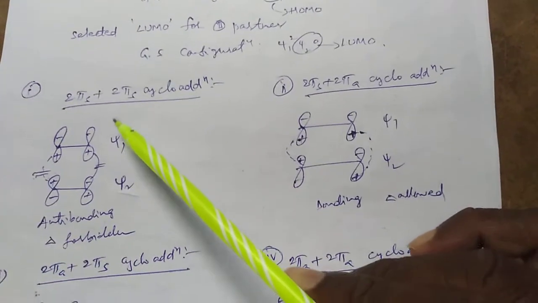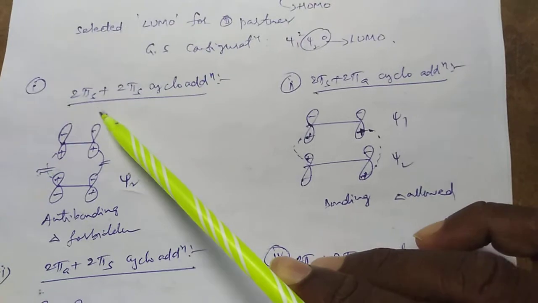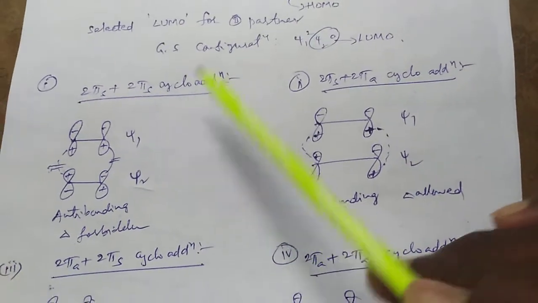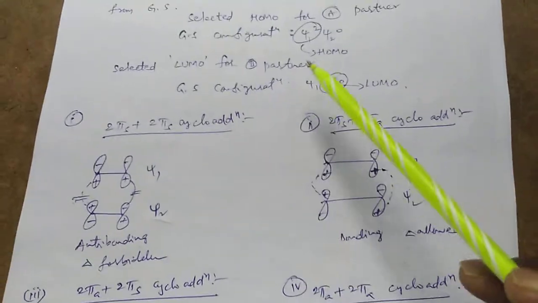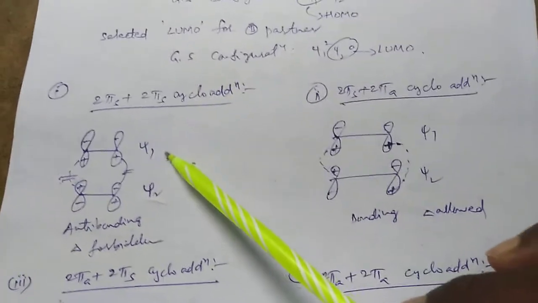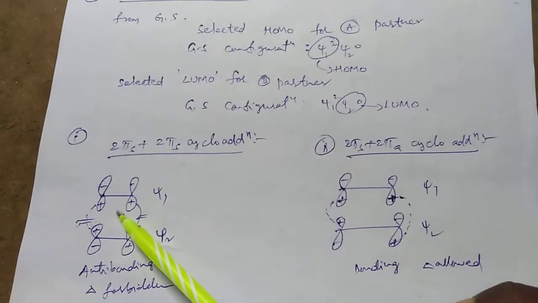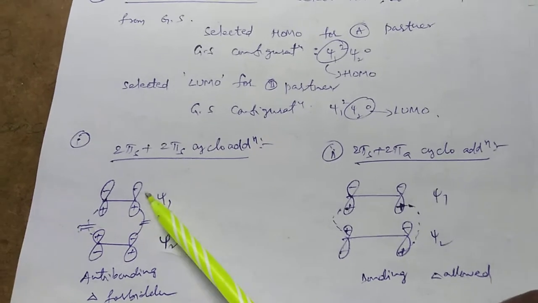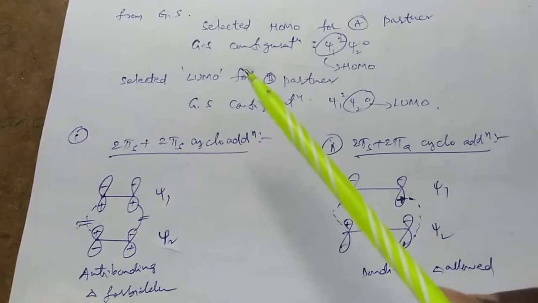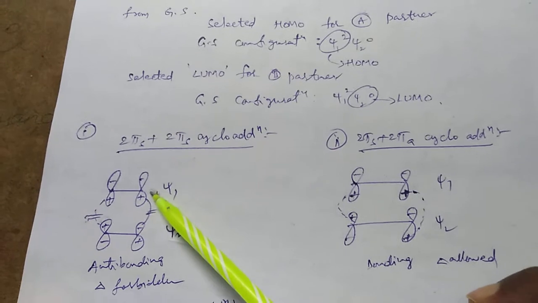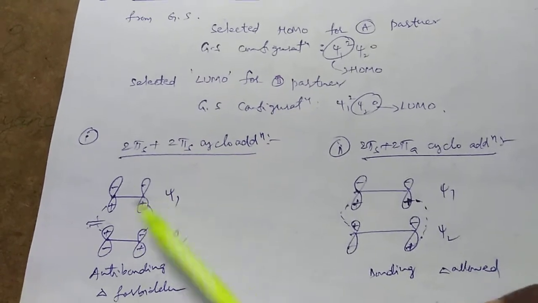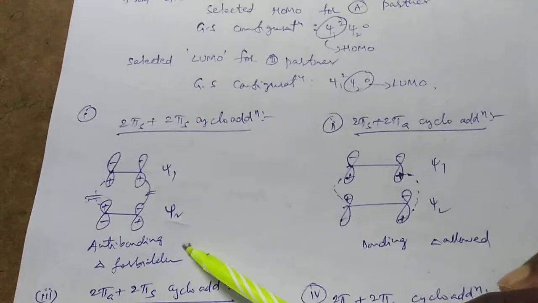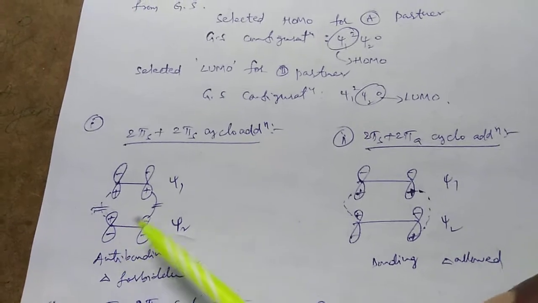The first configuration is 2 pi supra plus 2 pi supra cycloaddition. Now we are taking psi1. The psi1 molecular orbital is represented by 2 positive signs on the same side and 2 negative signs on the other side, plus plus minus minus, and psi2 is plus minus minus plus.